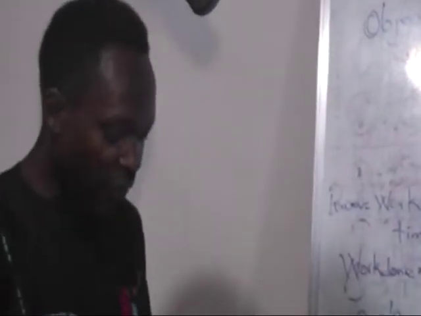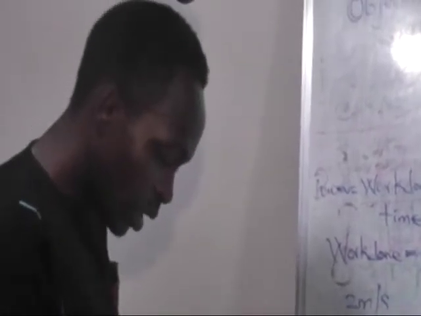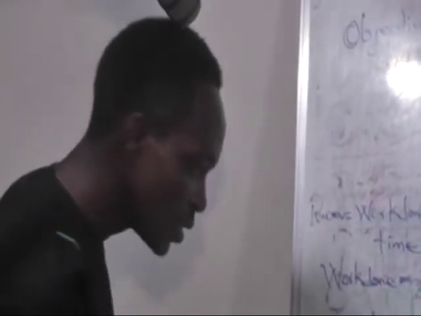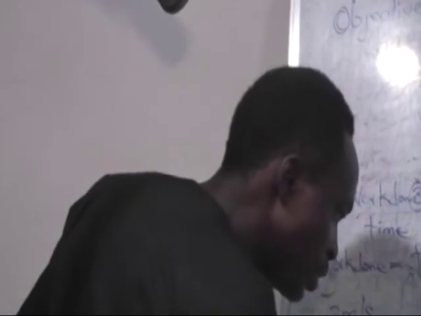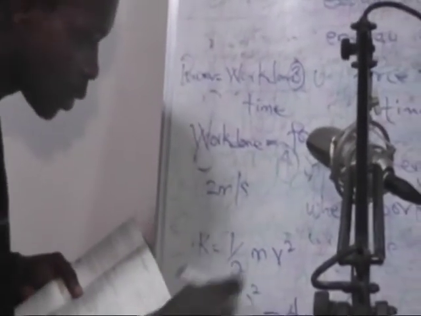Now let's quickly look at an example. If, for example, I have a mass of 60 kg and a distance of 7.2 meters, and I'm asked to calculate power.